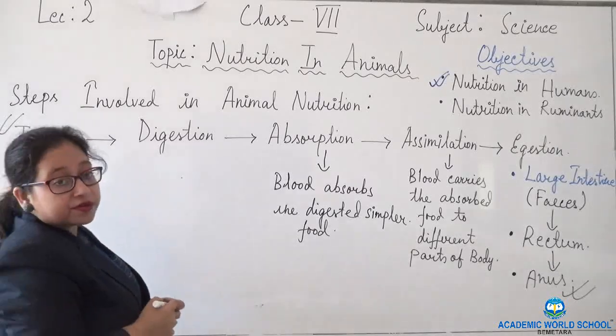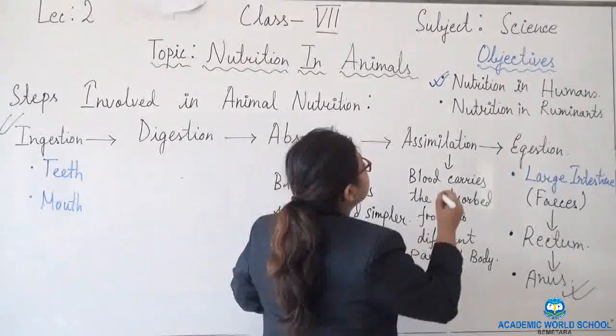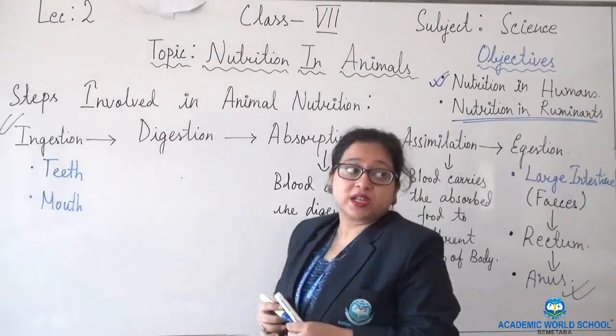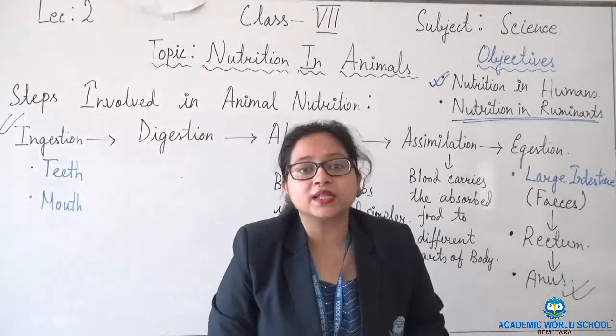Next we are focusing on nutrition in ruminants. Now what are ruminants?